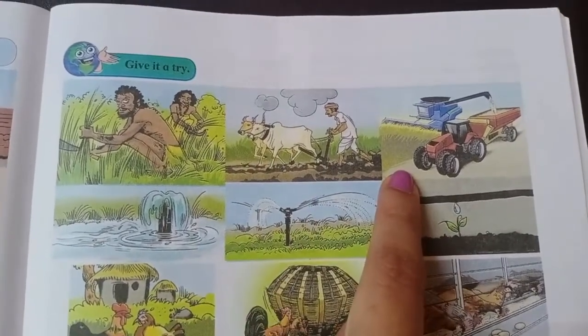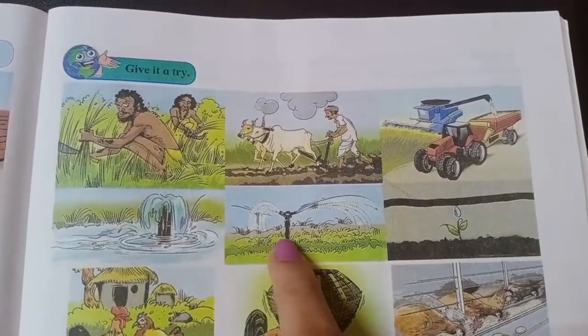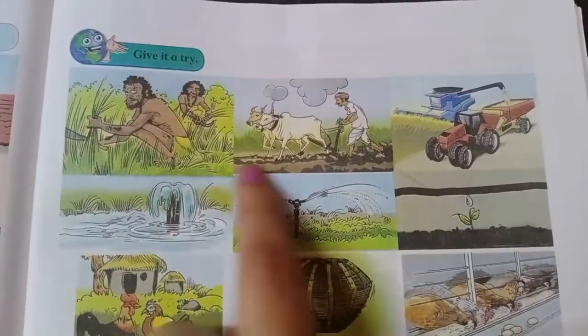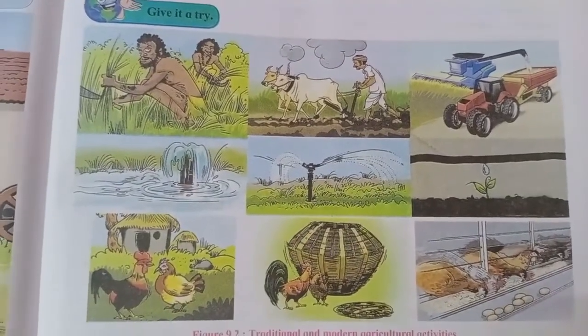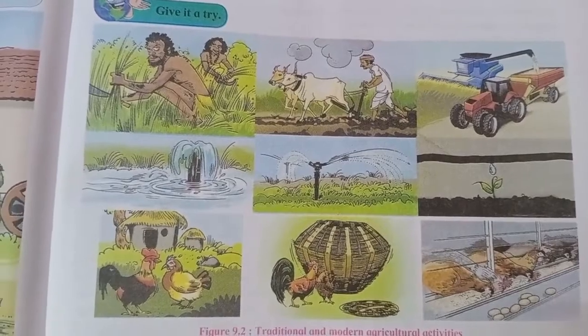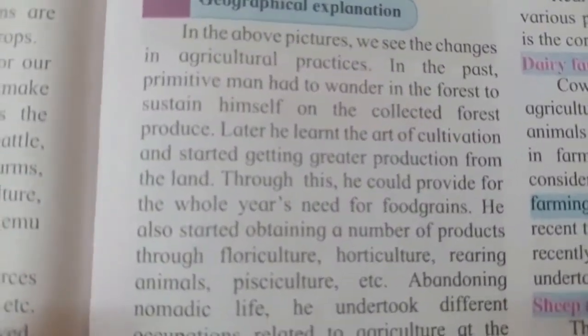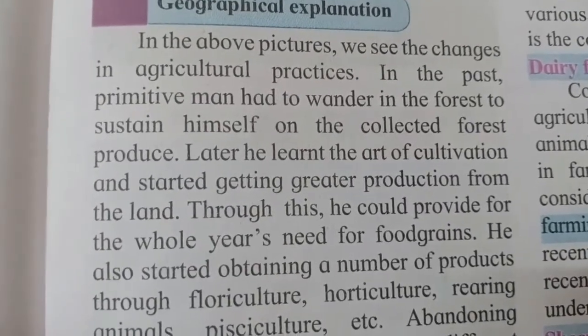Then we can see there is a tractor. Then there is a sprinkle irrigation. So all these are the different pictures, and let us see what these pictures are trying to tell us or show us. Let's see the geographical explanation on page number 53 in your textbook.